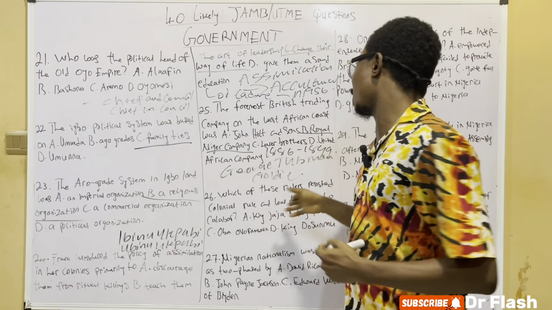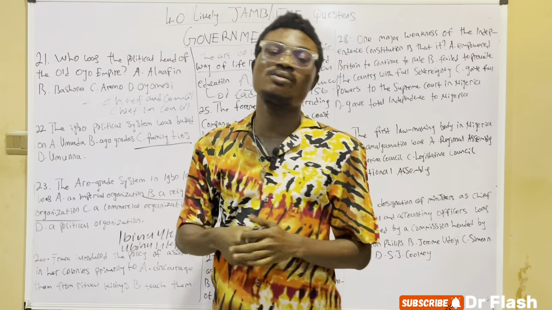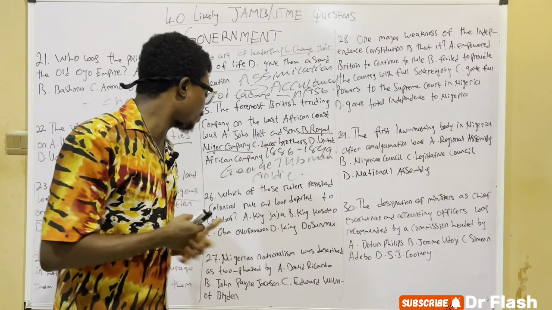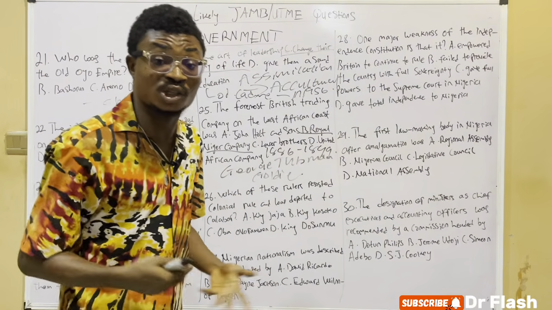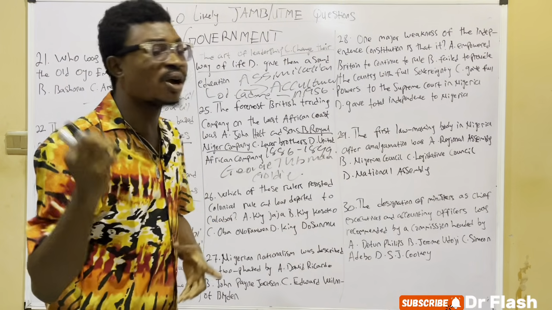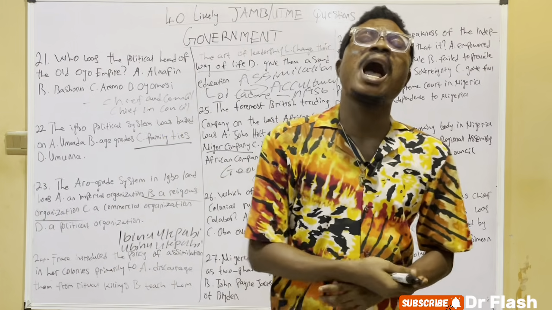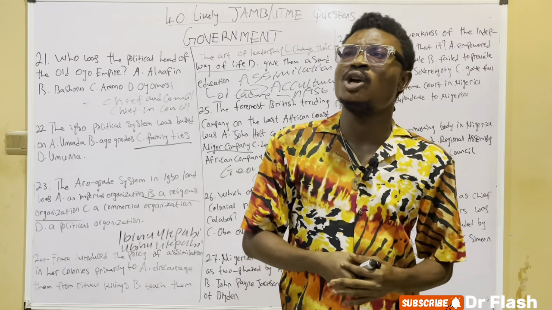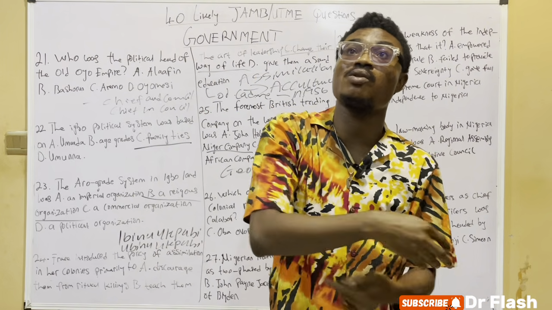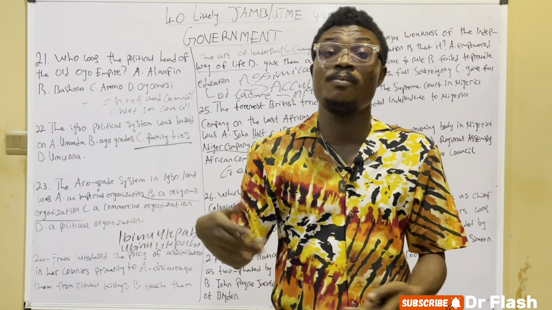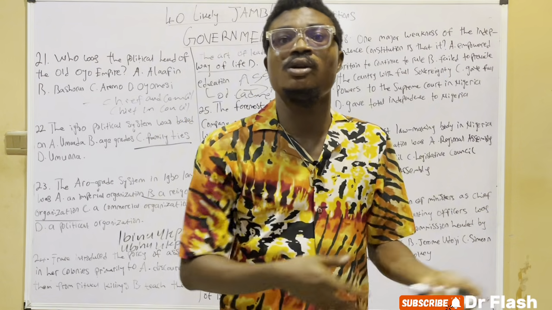So coming to 26, which of these traditional rulers resisted colonial rule and was deported to Calabar? King Jaja of Opobo. I believe everyone knows King Jaja of Opobo. He belongs to the Itsekiri and was the head of the Anna Pepple House at that time, in 1869.